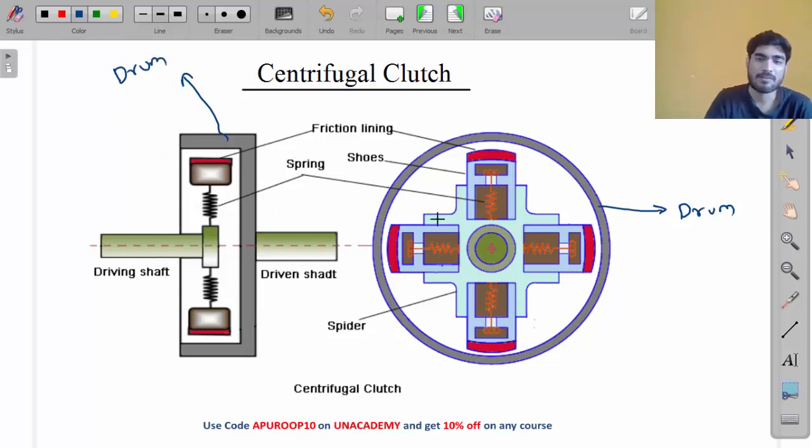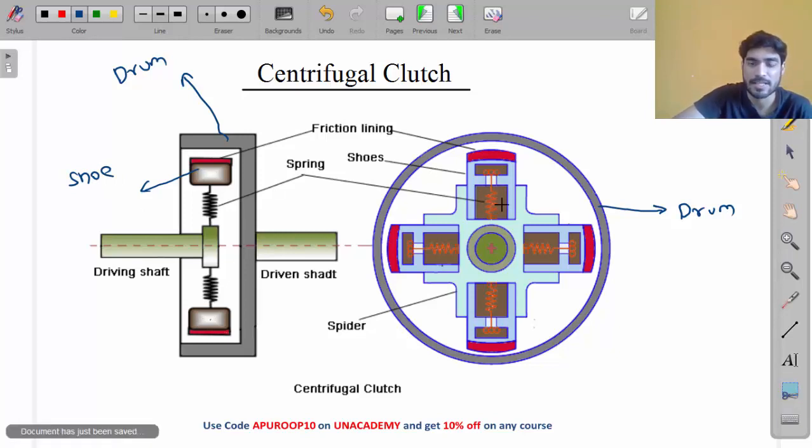Now my friend, the driving shaft and driven shaft are connected by means of these blocks, which are also known as shoes. Do you see this? This is the shoe. You can also call it a block. Can you see this in this picture? This is the side view and this is the front view. These are the shoes: 1 shoe, 2 shoe, 3 shoe, 4 shoe. And there is friction lining on the shoe.